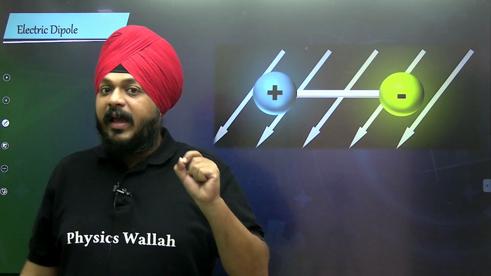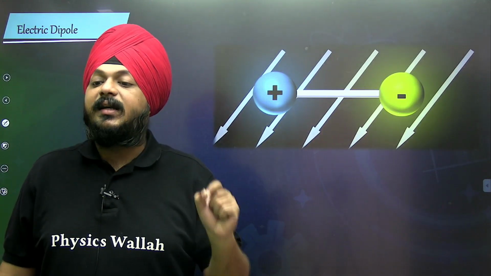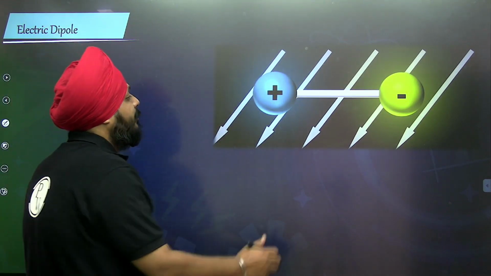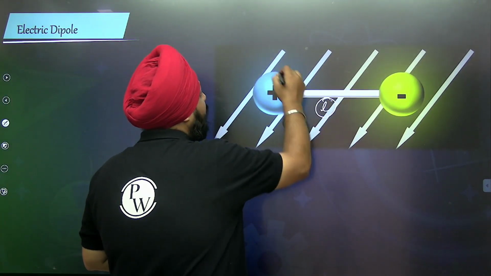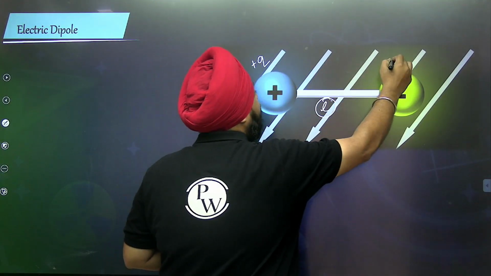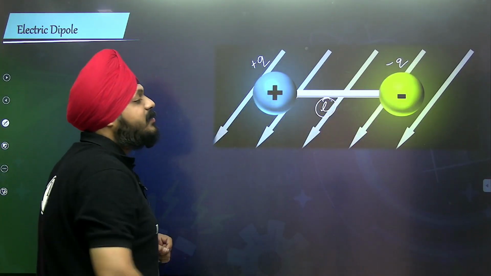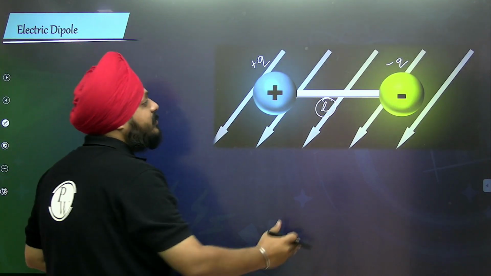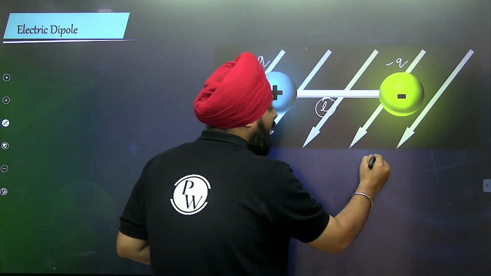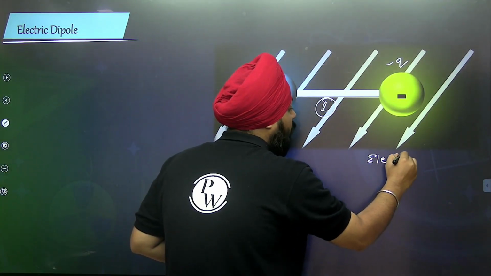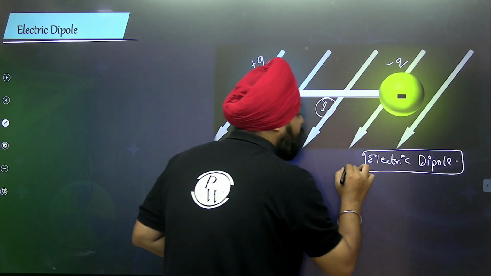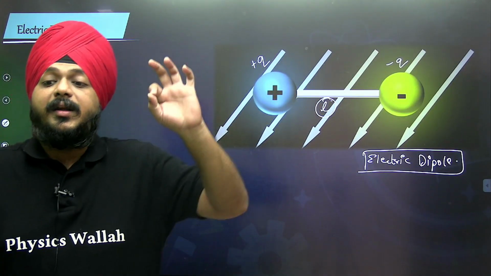When the positive and negative charges are separated by some distance, let's say d, with a positive charge of magnitude Q and a negative charge, the entire system formation is known as an electric dipole.